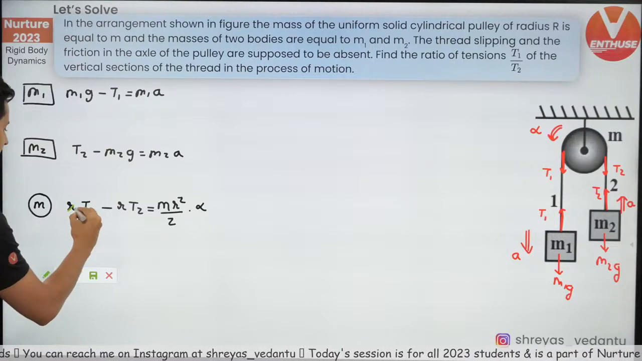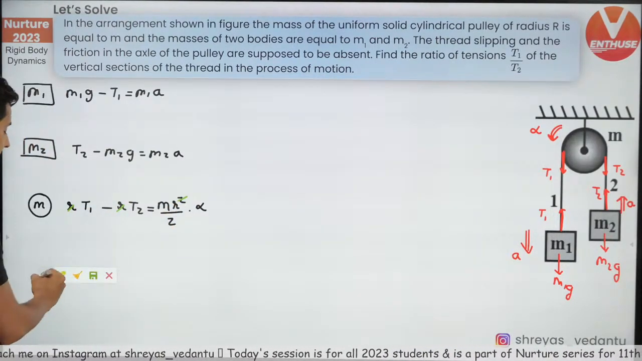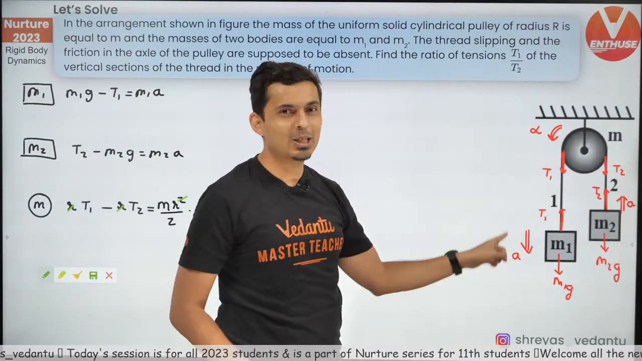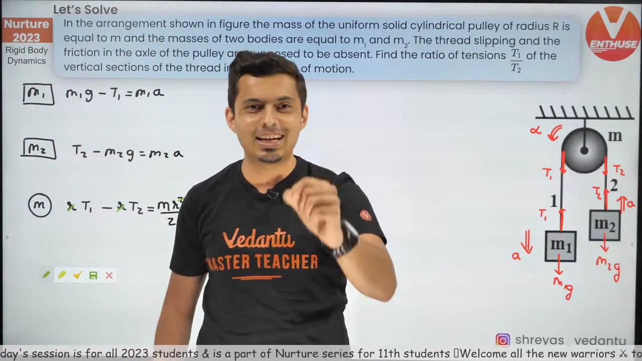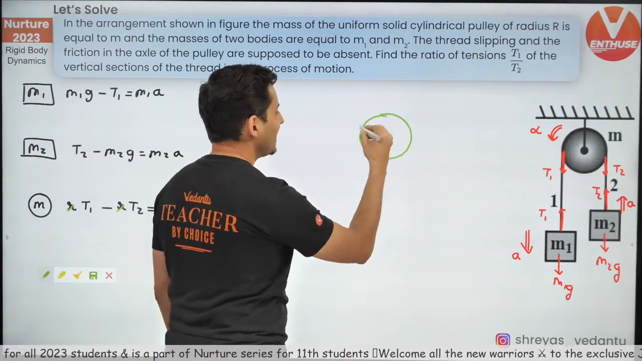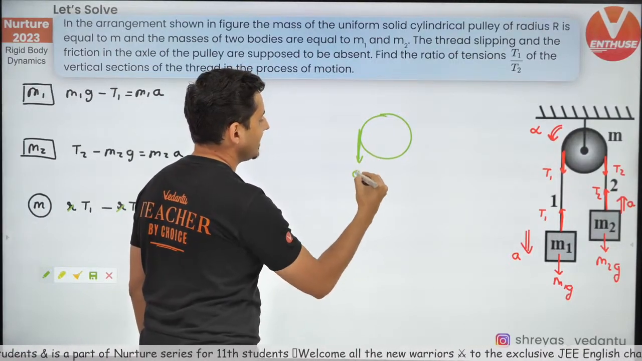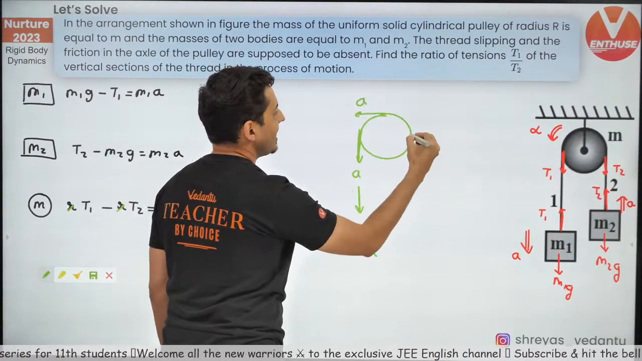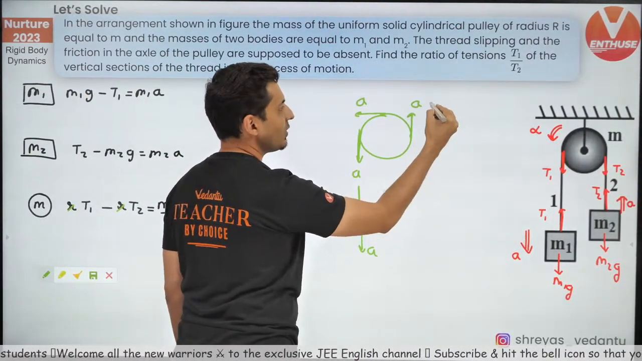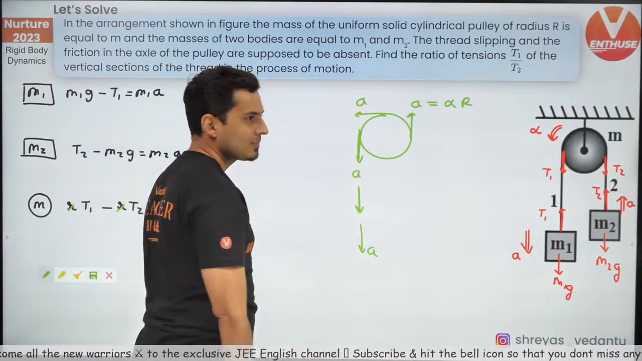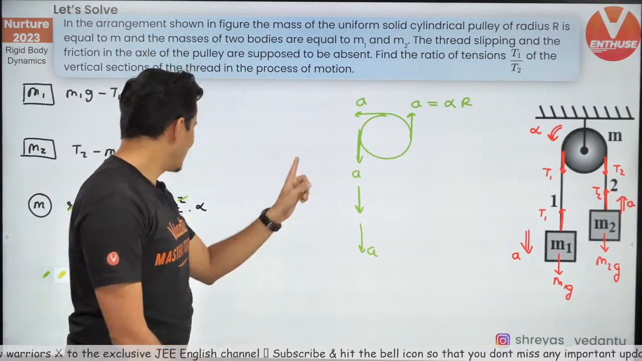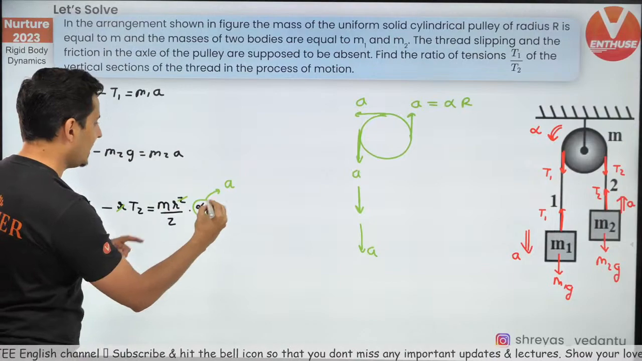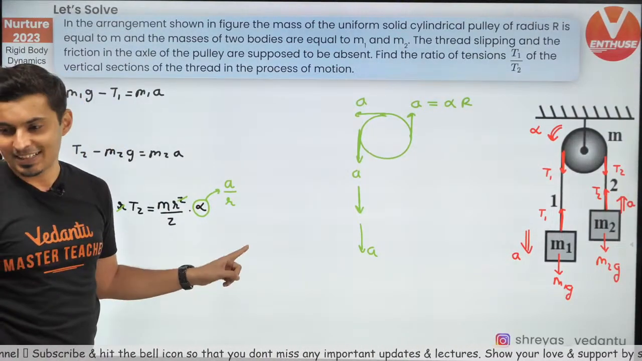Interesting thing, R and one of the R gets cancelled. But one more interesting thing is here: alpha and A are also related. What is the relationship between A and alpha? Think about it. If this is the pulley and this is the tangential acceleration, because that acceleration will be going to the thread, what is the tangential acceleration relationship with alpha? A is alpha into R. Do you remember this? So alpha is basically A divided by radius, correct.